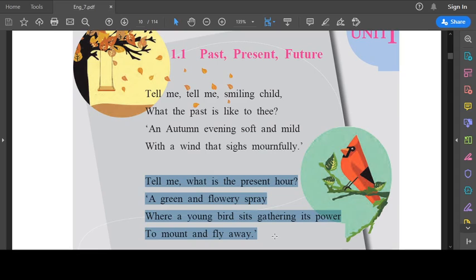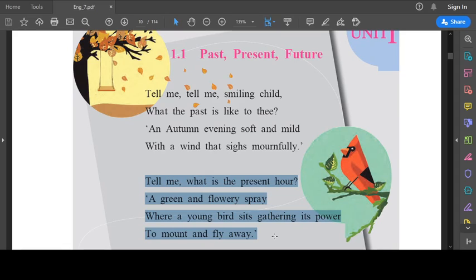So here the child has said that the present hour is like what? It is just like greenery everywhere and flowers all around. And what happens over here? Where a young bird sits on the branch of a tree and it is just learning to fly.